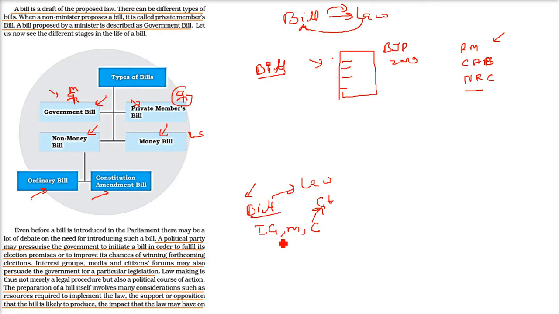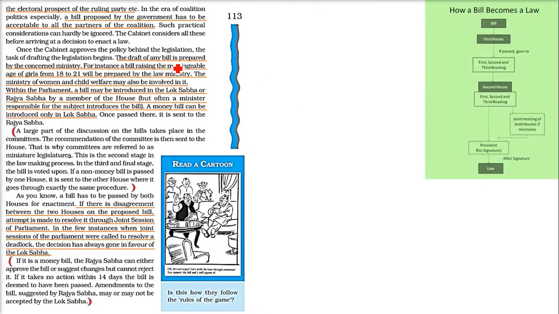And whether the opposition is going to accept it, support it or not. The impact of the law, what is this impact going to be? Because when the CAA came, there was a lot of bloodshed. There was the Delhi riot, and people were protesting all over the country. So what is the electoral prospect of the ruling party? This also has to be seen.